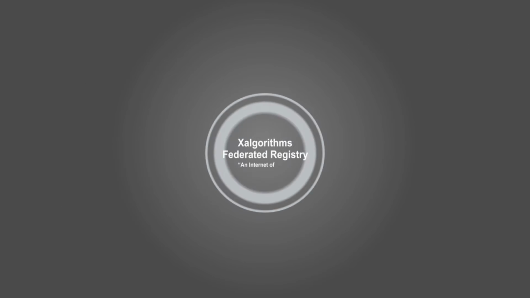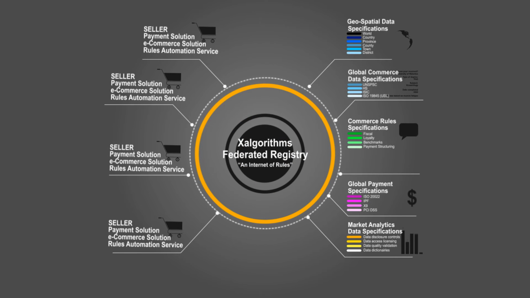So imagine an open access registry of rules. The Xalgorithms Federated Registry will be a distributable, no-fee, table-structured reference catalog. Each rule package in the registry will include its authoritative uniform resource identifier, a table-oriented expression of the rule, its ongoing version history, and its terms of use. The registry will contain nothing but the information required for each individual rule to be invoked.